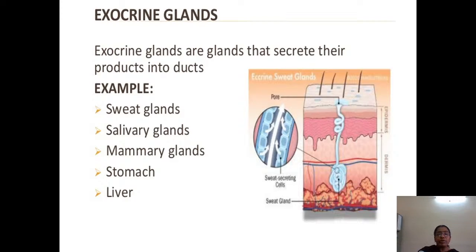This type of gland is an exocrine gland because they pour their secretions or secrete their products into the ducts. So if it is asked what an exocrine gland is, it is a gland which has ducts, because if they have to pour their secretions, they need to have ducts. Any gland having ducts is called an exocrine gland.